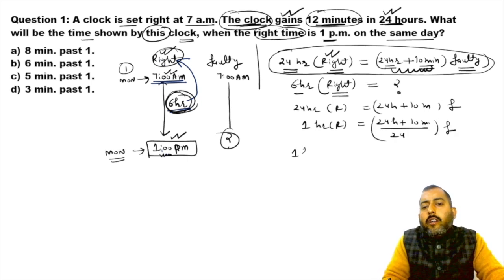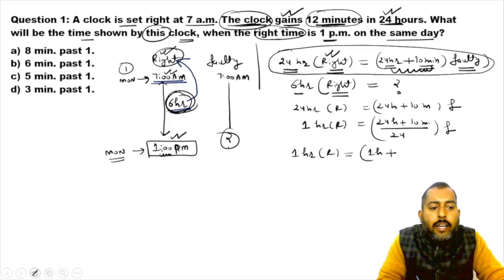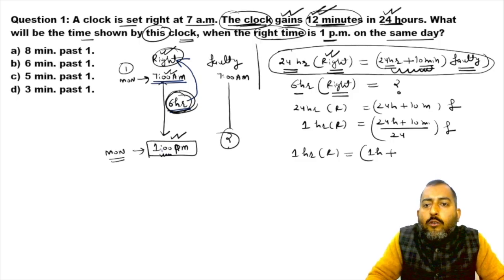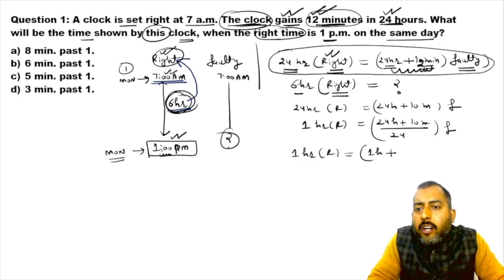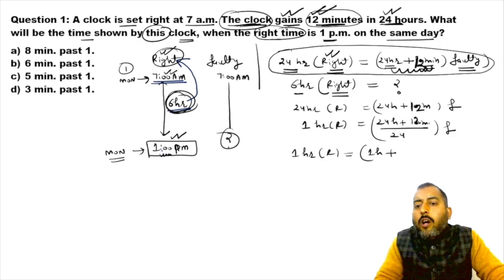So over here, 1 hour of right will be equal to 12 upon 24 minutes of faulty. I'm really sorry, it was not 10, it was 12 minutes. Please correct this and write 12 here. So 12 upon 24, half a minute of faulty.